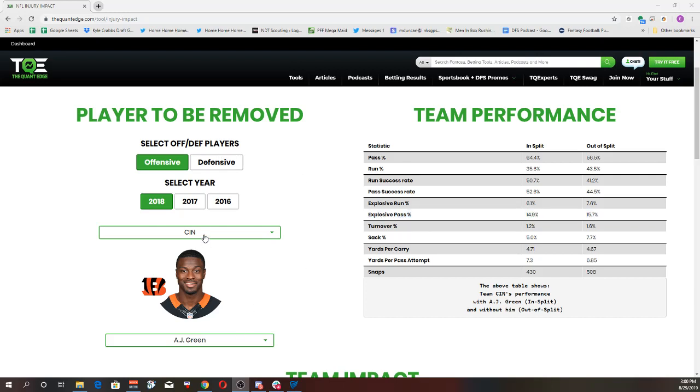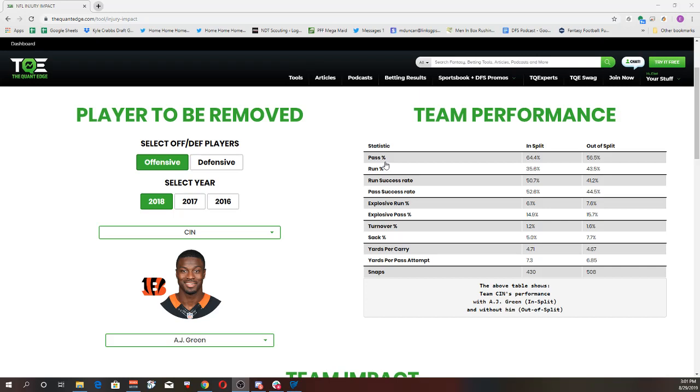So I preloaded AJ Green from the Cincinnati Bengals because he's probably the biggest name missing the start of the season. And we can take a look at how he impacted the team's performance. So we look at pass percentage and run percentage. That's how often a team passes and how often a team runs. Run success rate and pass success rate.